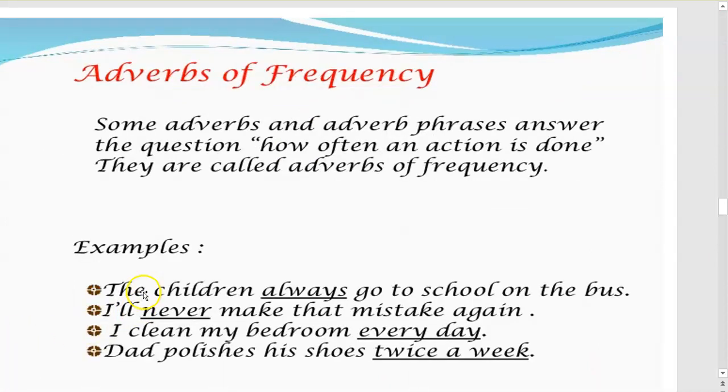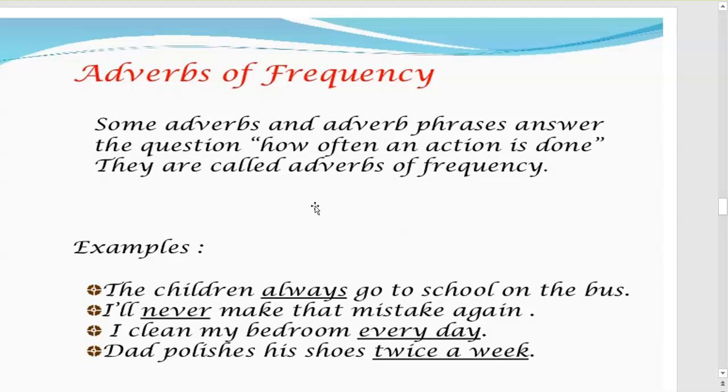Now, adverb of frequency. If you are asking how often an action is done, some adverbs and adverb phrases answer the question how often an action is done; that is called adverb of frequency. The children always go to school on the bus. How often do the children go to school on the bus?